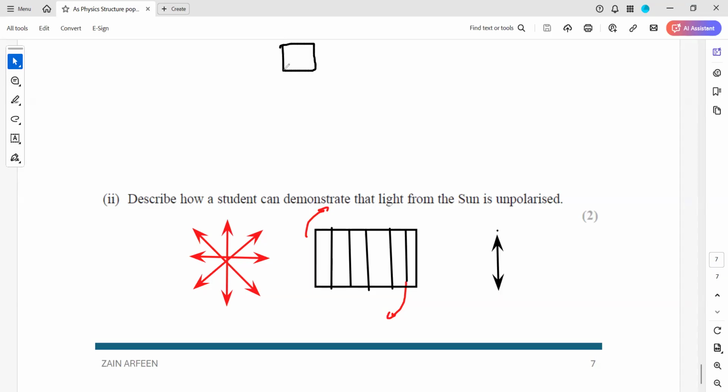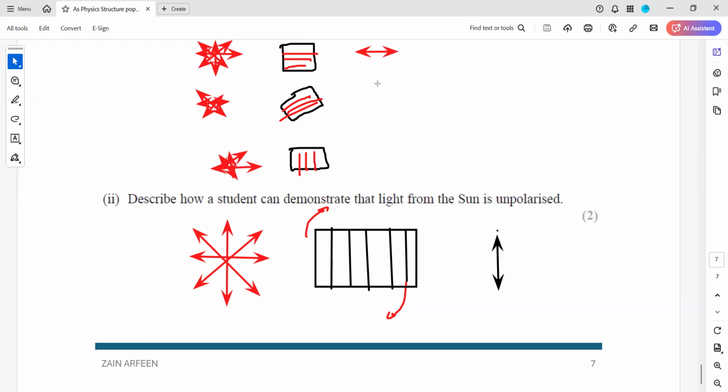Like if I have a horizontal polarizing filter, a diagonal polarizing filter, the plane is horizontal, diagonal and vertical. When I pass the unpolarized light, every time one of the components of the light will pass through. So when I compare the intensity, all these intensities will be the same. So that's how we can know that this is an unpolarized light.